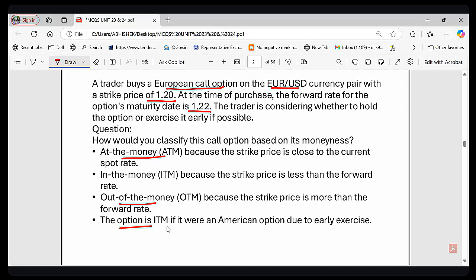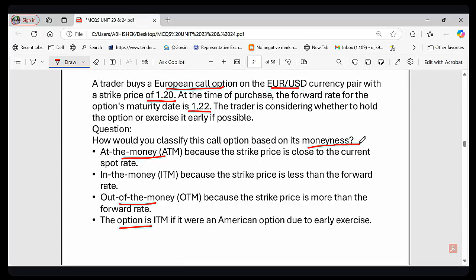So I hope the concept about ITM, OTM is clear or not, right? So this is the point here. So friends, here the point is moneyness.